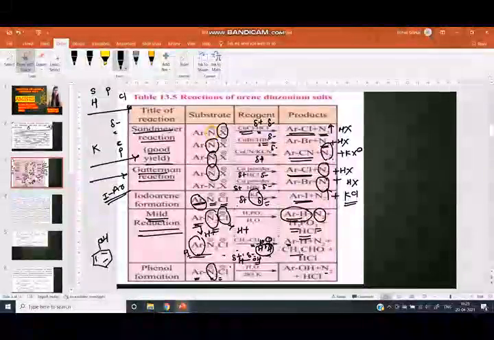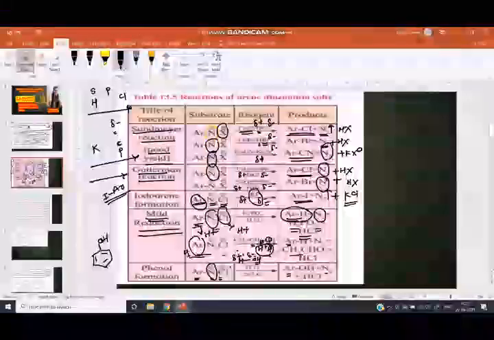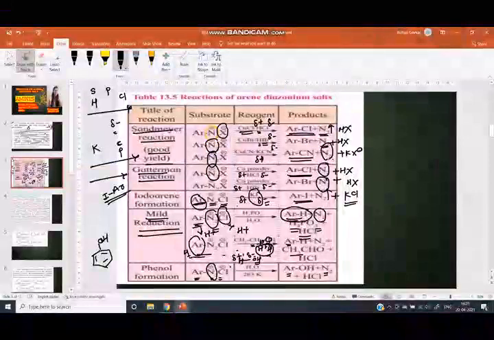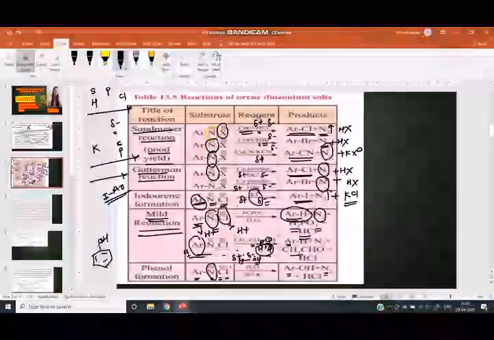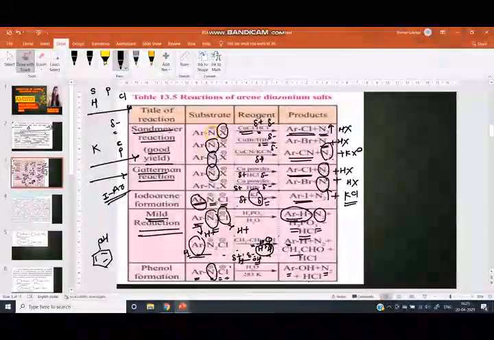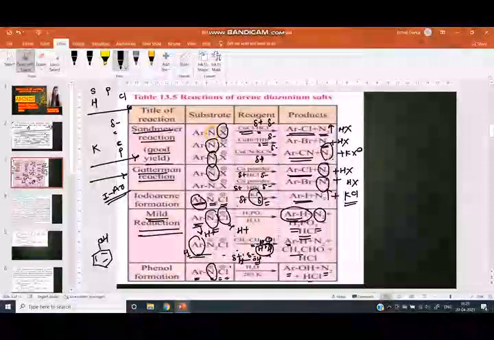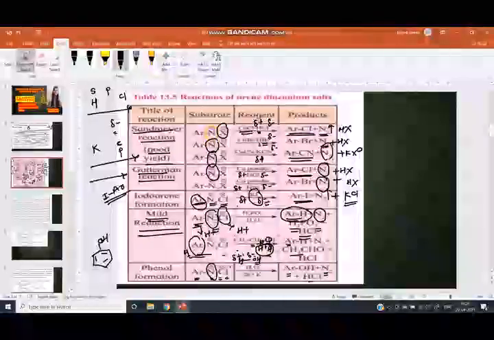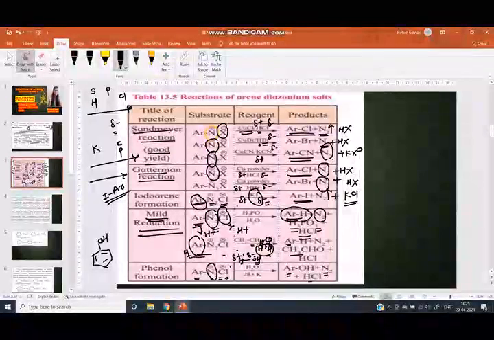Therefore, in the place of nitrogen, OH is added and we get ArOH, and N2 is removed, and this H combines with this Cl and we get HCl. These are the reactions of the arene diazonium salt with displacement of the N2 group, that is, the diazo group.